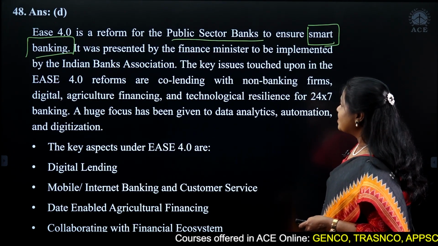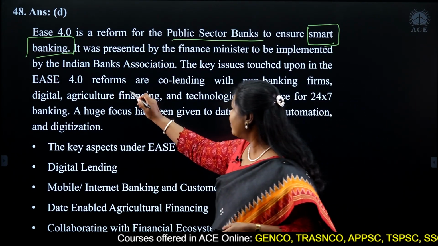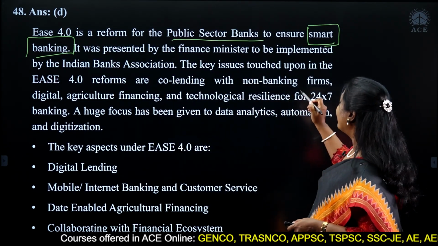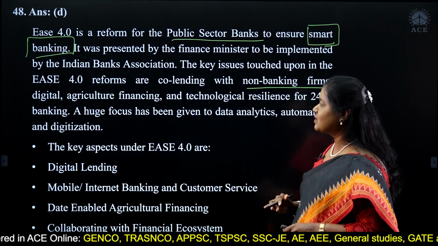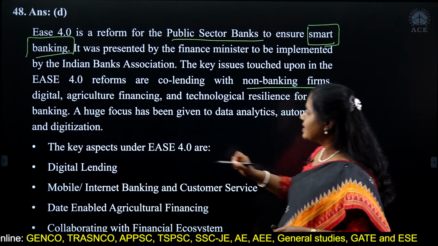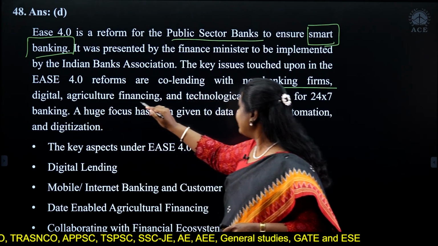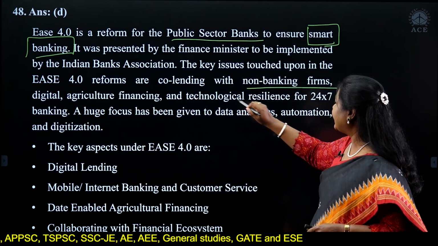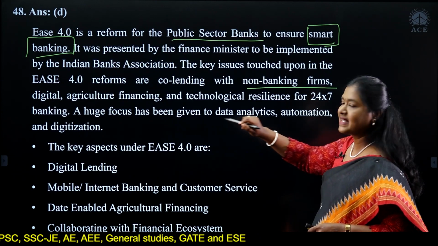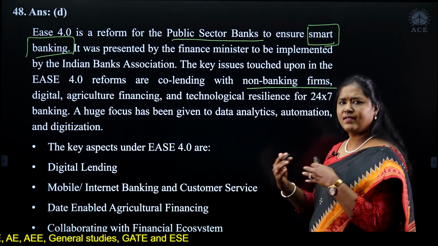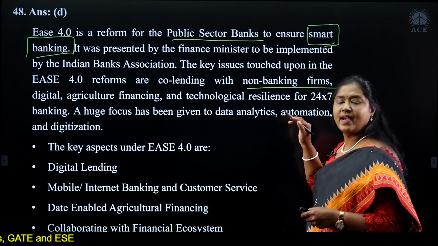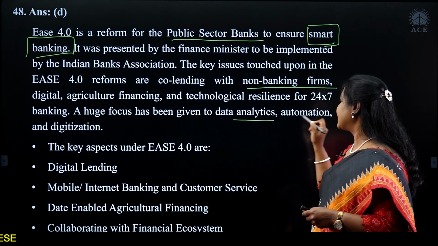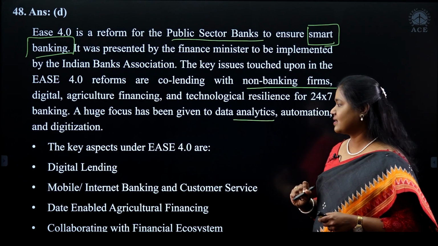The key issues touched upon in these reforms are co-lending with non-banking firms, so banks come along with NBFCs, non-banking firms, digital agriculture financing, and technological resilience for 24/7 banking. So basically, we're talking about 24/7 smart banking and so on. Emphasis has been given to data analytics, automation, and digitization. That's the whole idea.